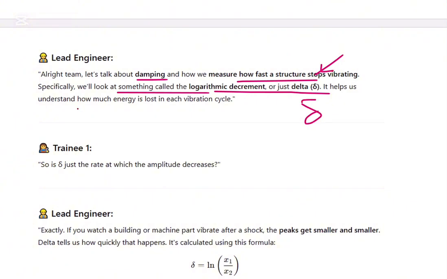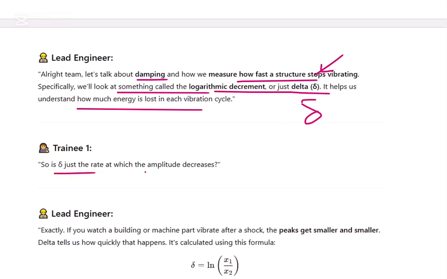It helps us understand how much energy is lost in each vibration cycle. So multiple cycles are going to happen, and in each cycle how much energy is getting lost, we can measure using this delta. And also we can measure how many cycles it's going to take before the vibration dies down, how fast it's going to stop. That way we can measure it.